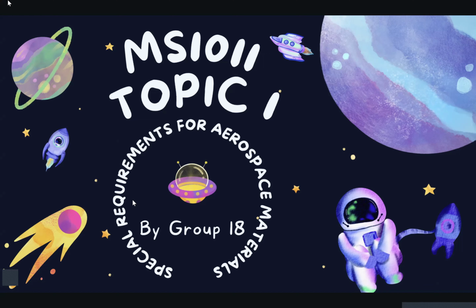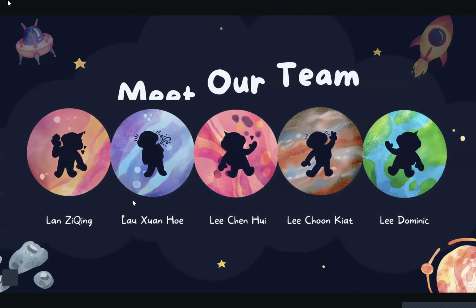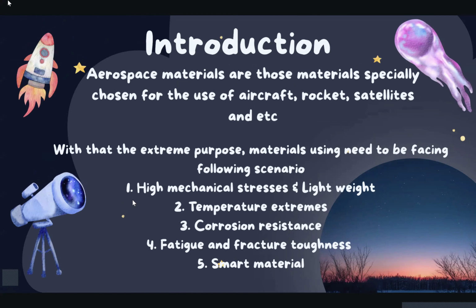Today we are presenting special requirements for aerospace materials by Group 18. That is our teammate. Aerospace materials are those materials specially chosen for the use of aircraft, rockets, and satellites. With that extreme purpose, materials need to be facing the following scenarios.